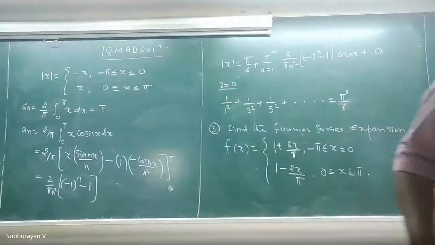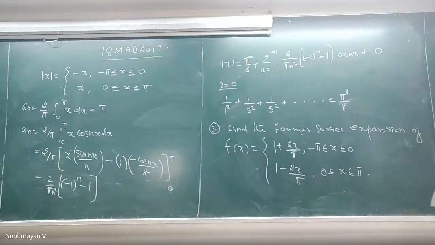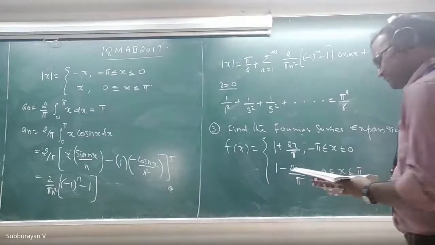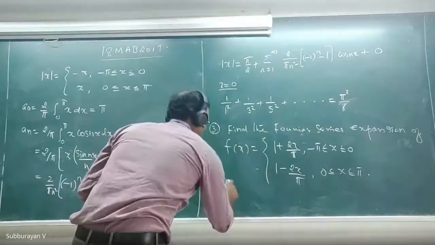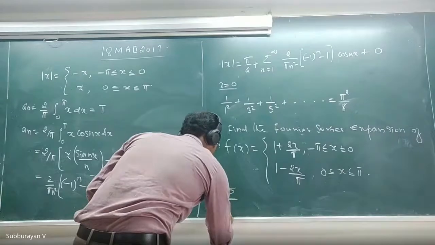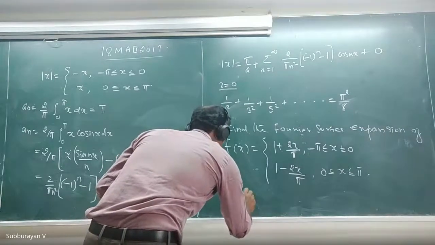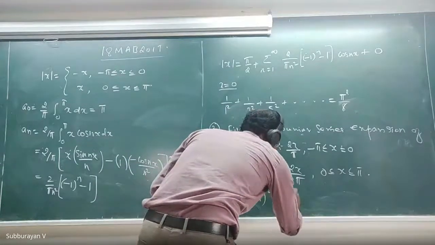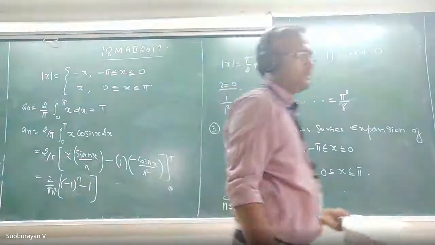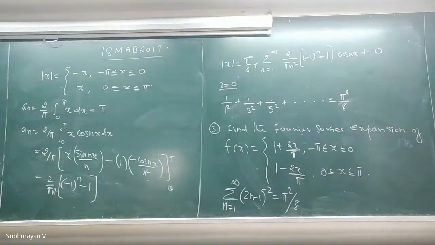And deduce that summation n equal to 1 to infinity of 1 by (2n minus 1) whole square equals pi square by 8. Please do it.